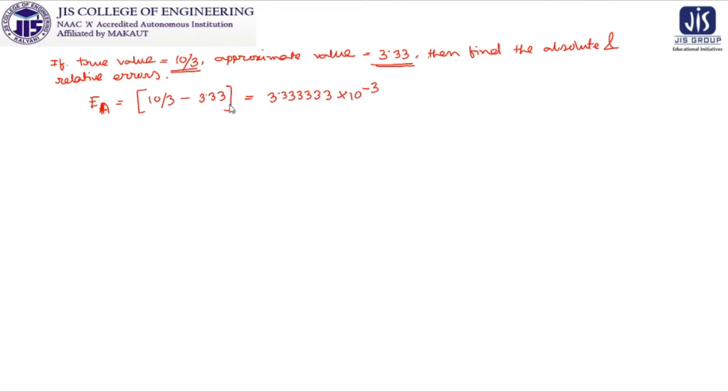And if I want to find out the relative error, we are going to denote it by ER. So obviously it will be EA by the true value, and it will give you 1.1111111 into 10 to the power minus 4.